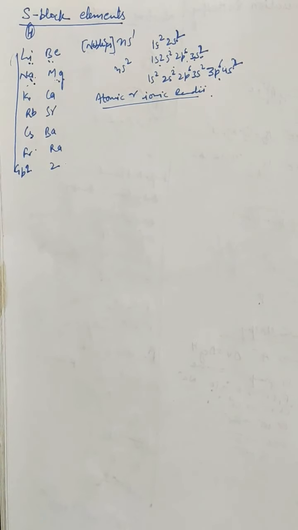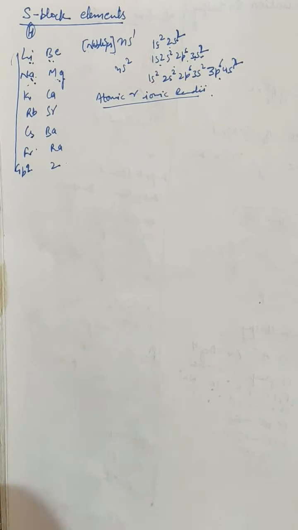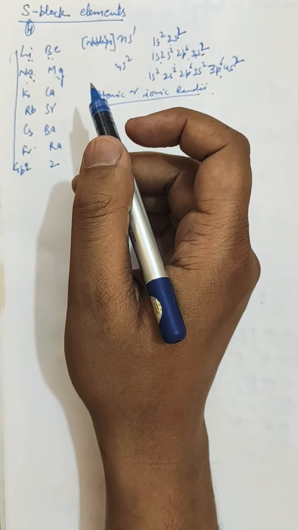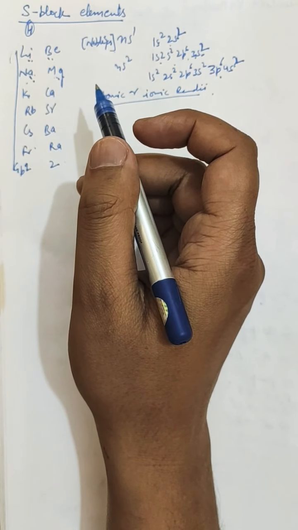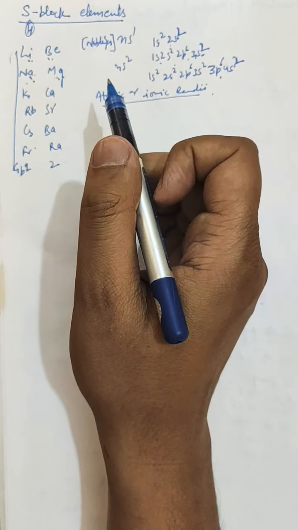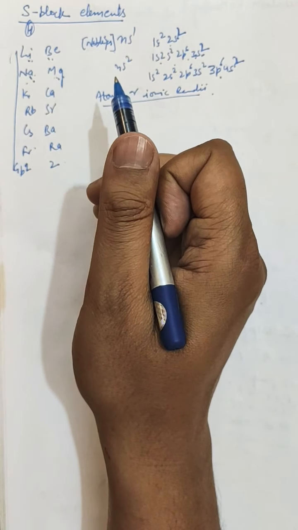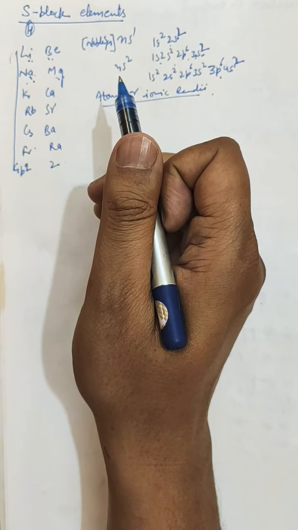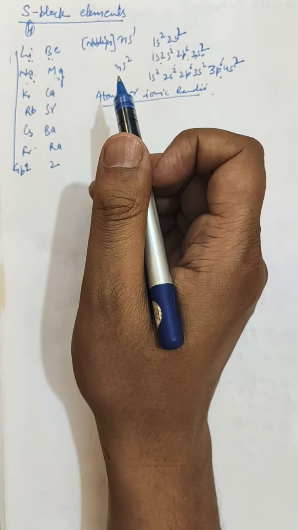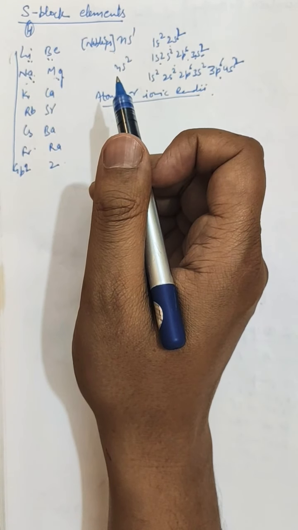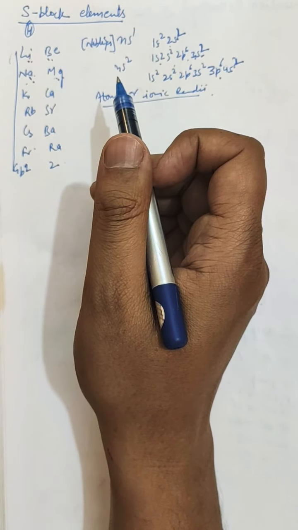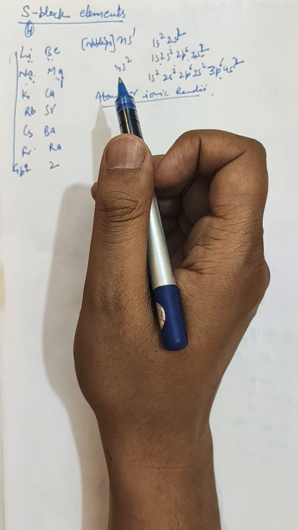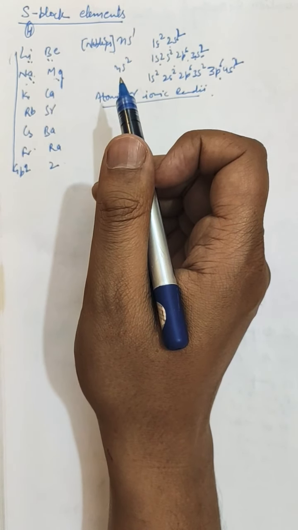Further, next is the ionization enthalpy. First of all, think about the various factors that affect the ionization enthalpy, like size and others. Alkali metals have the lowest ionization enthalpy in each period. The ionization enthalpy of alkali metals decreases down the group.